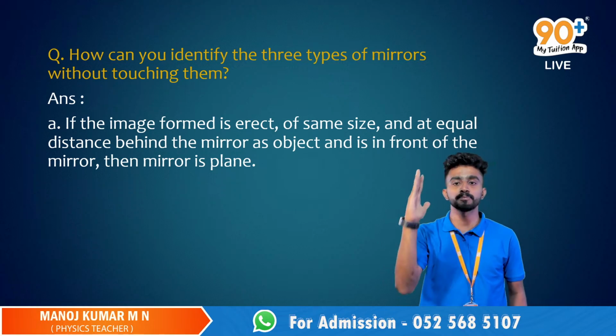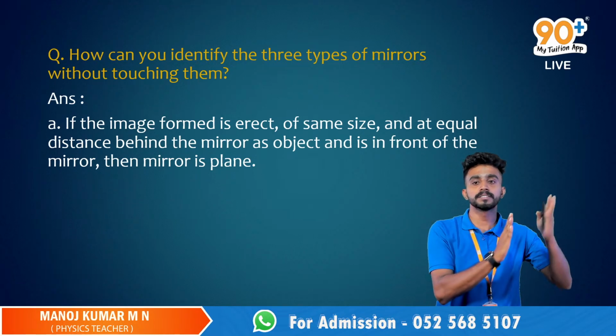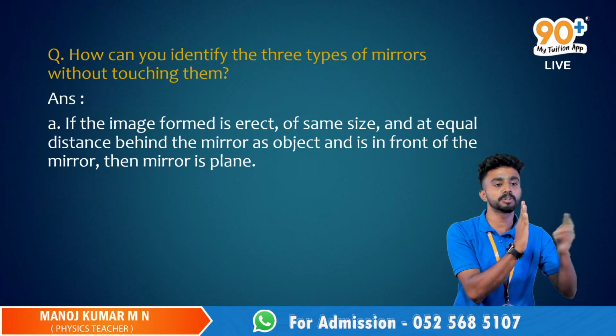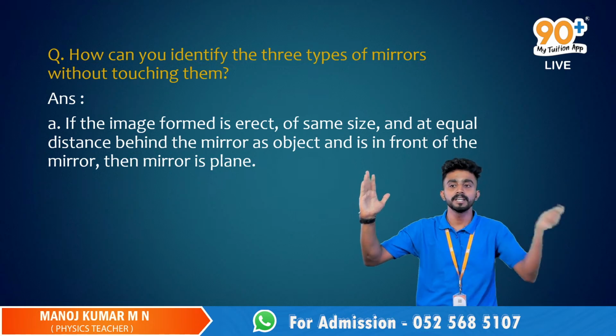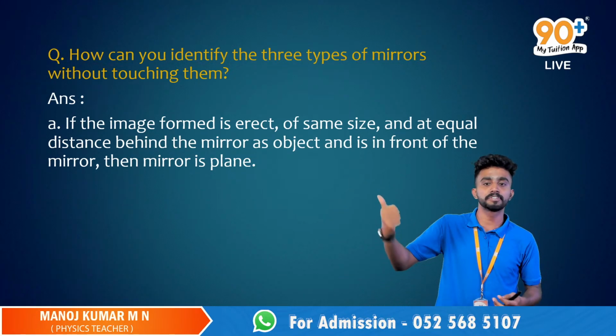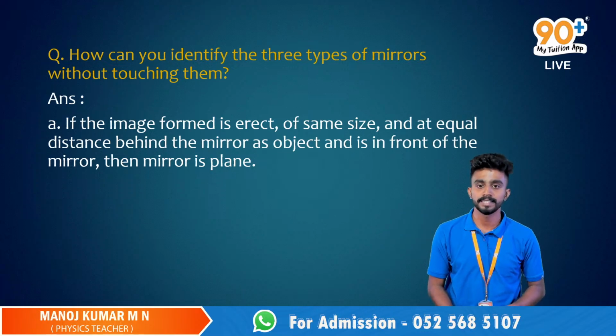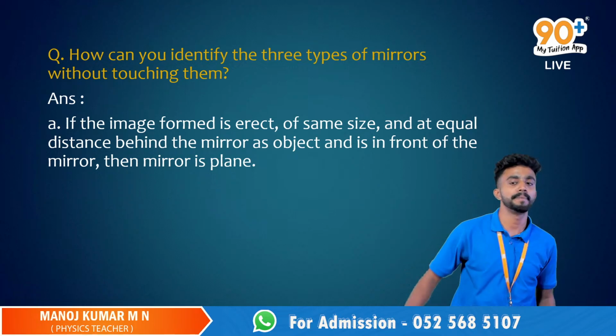So if the distance from the object to the mirror is 2 centimeters, the distance from the mirror to the image will be 2 centimeters as well. So the distance between the object and the image will be 2 plus 2, 4 centimeters, that is double the distance of the object from the mirror.